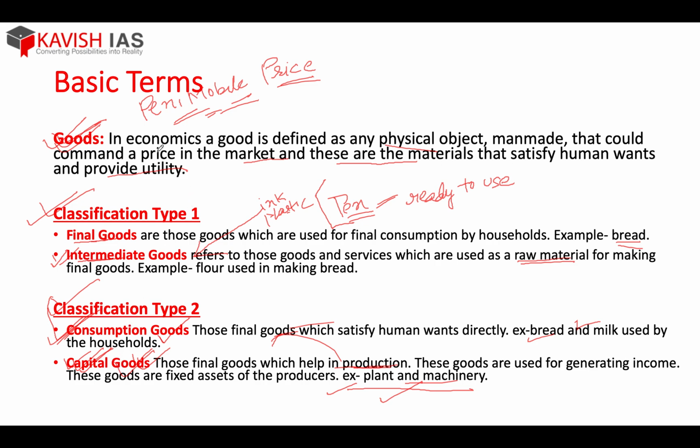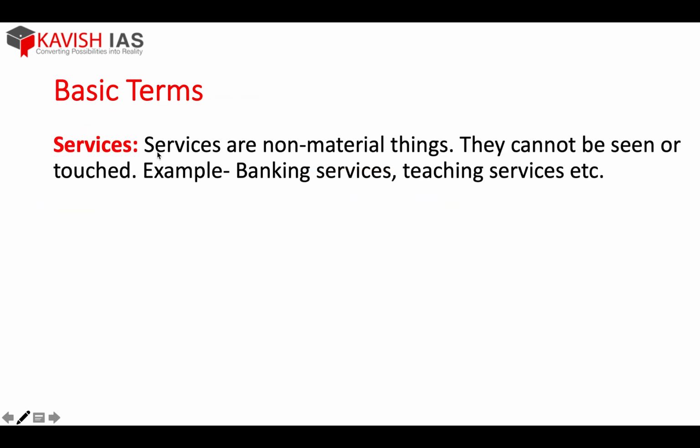So by now you are very clear what goods are, what final goods are, what intermediate goods are, what consumption goods are, and what capital goods are. Now we would proceed. Services. Now what are services? You have all understood what goods are. Now it is the services.